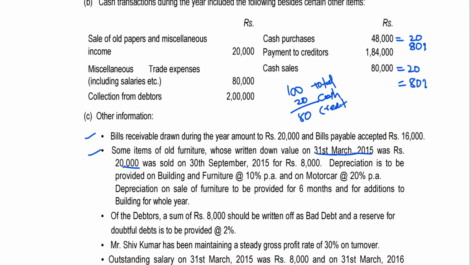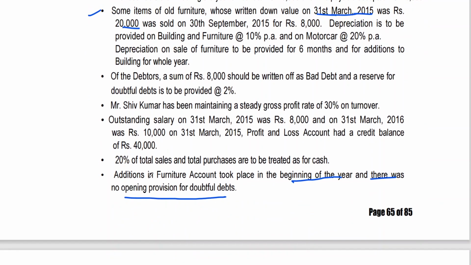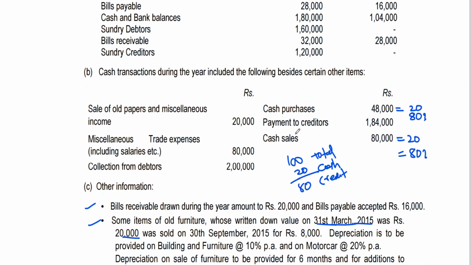Similarly, for sales also I can do it. Again, sales is also mentioned. I have not taken it earlier because it is somewhere here: 20% of total sales and total purchases. That is why I think I have not taken it earlier, but no problem. Since I have gone for it, let me complete. 80,000 is equal to 20%, no? 80% how much? 80,000 into 80 by 20.